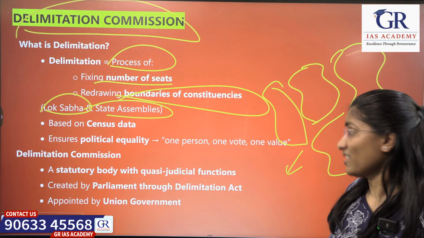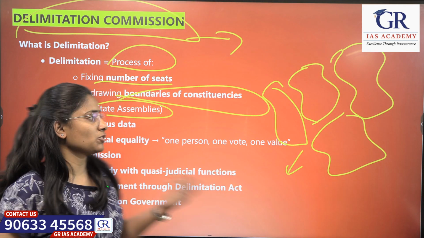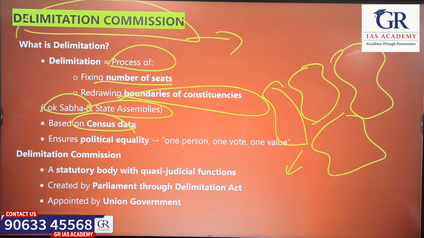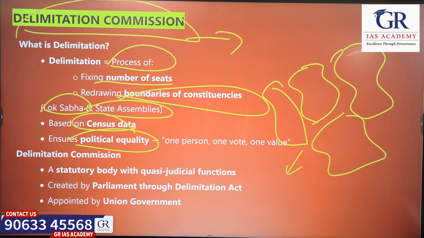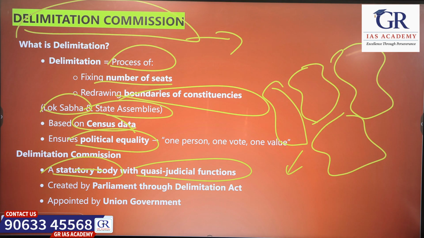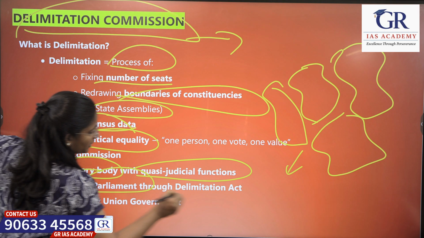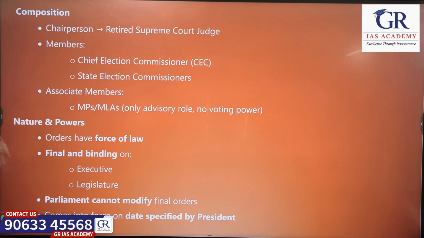So who does this? The Delimitation Commission does this exercise, based on the population, that is the census data. It tells about political equality, that means one person will have one vote value. So what about the Delimitation Commission? It is a statutory body. It functions like a quasi-judicial body, and it is created by the Parliament through the Delimitation Act, appointed by the Union Government.